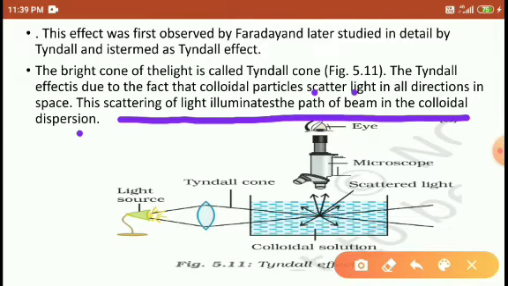So what is the scattering of light? When the ray of light strikes the colloidal solution, the colloidal particles are visible in presence of light only. Right, students? When you observe here, the person is observing with the help of a powerful microscope; we have to observe the colloidal particles this way.